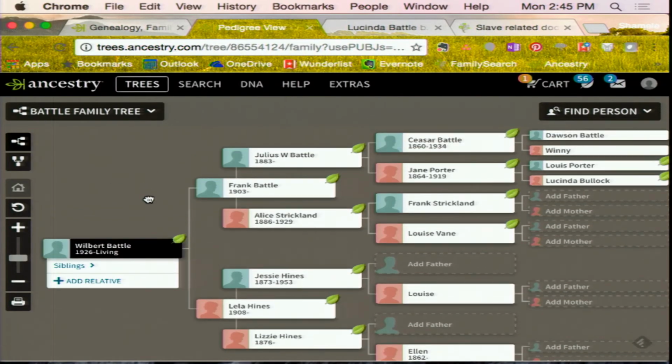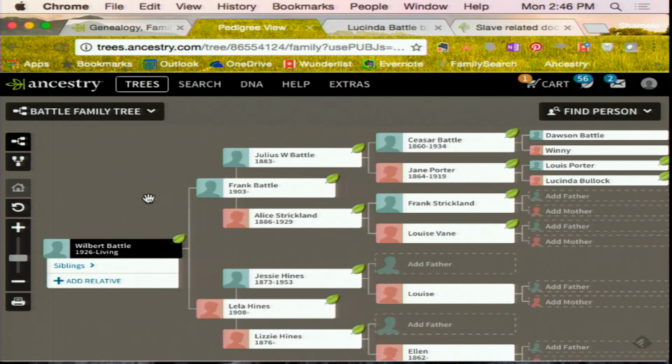It's wild. So let's take a look at your tree real quick. When we started, you knew Wilbur Battle, your great grandfather. And now you've gone back to your 3 times great, 4 times great, 5 times great, just using my quick start method and going a little deeper. That's all you have to do, the quick start method for online genealogy research. Torrey had a lot of success. He was able to use the census records and go back all the way to slavery. He even found a cohabitation record from his ancestors from 1859.